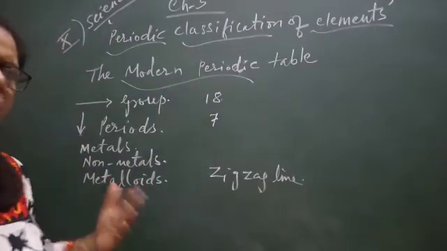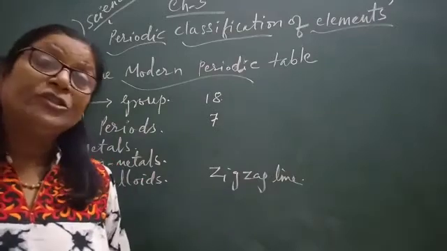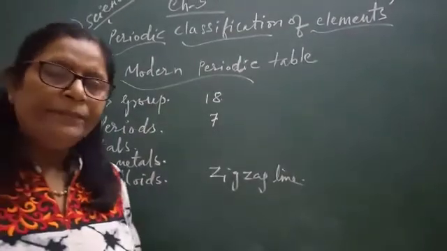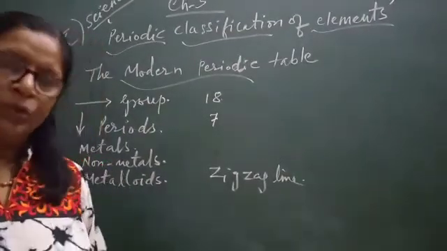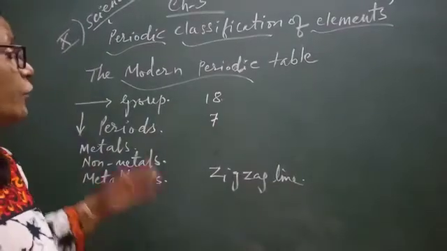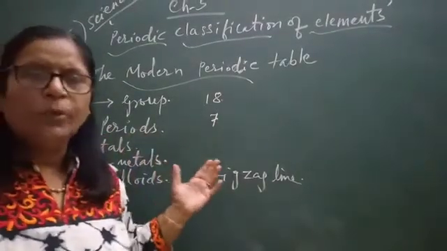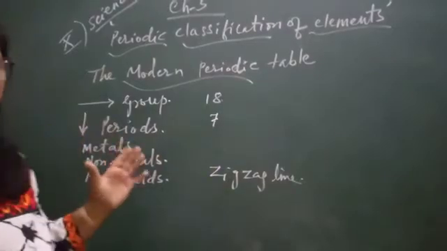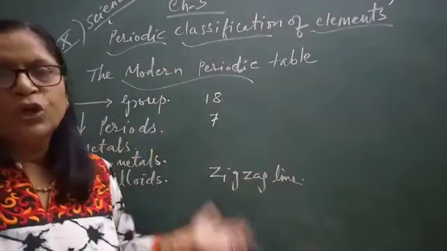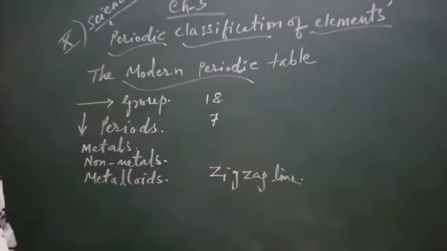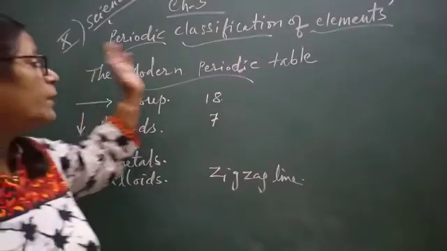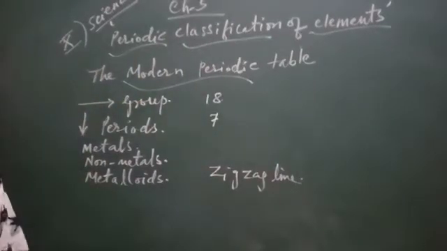Previously all these tables were made on the basis of atomic mass, because at that time atomic number was not known. After the discovery of these noble gases and atomic number, this table was totally changed. And today we are going to discuss this modern periodic table.